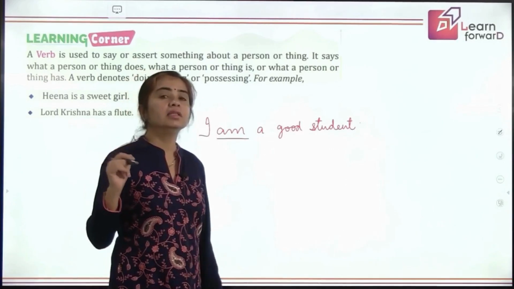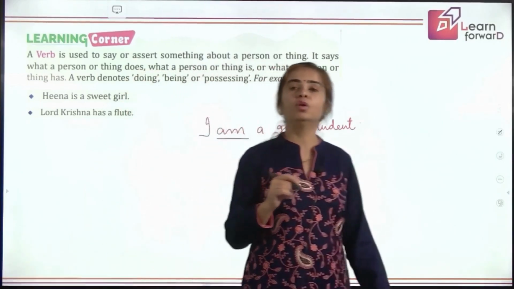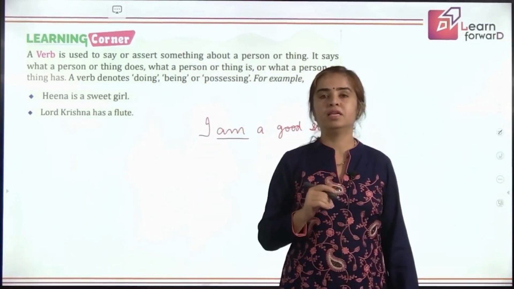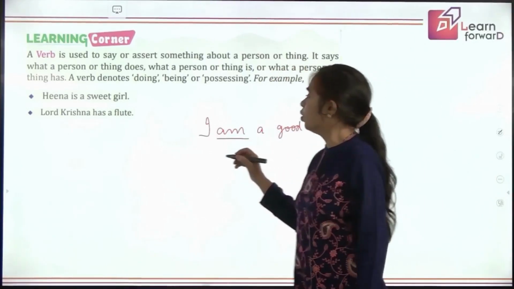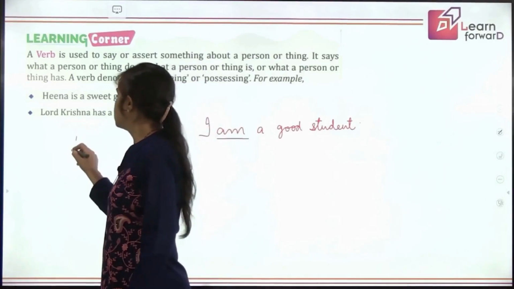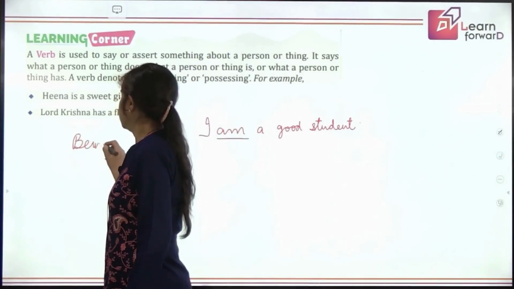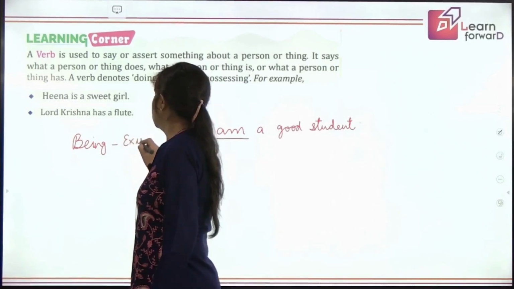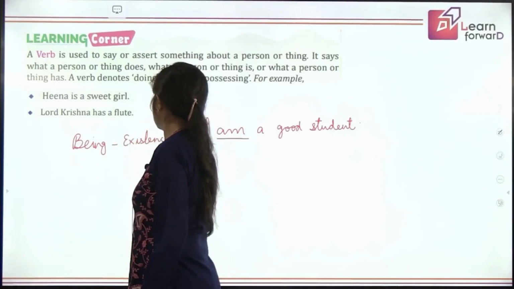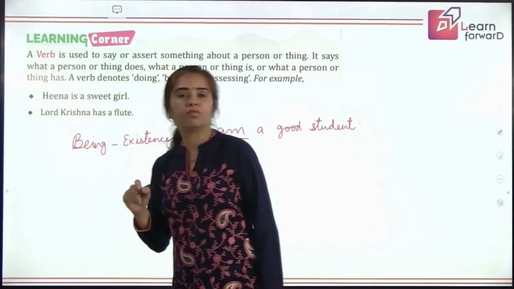That means the definition of verbs that we know is not complete here. Verbs are not only actions, verbs also include the state of being. That means they also include the words that show existence of something or someone, right?